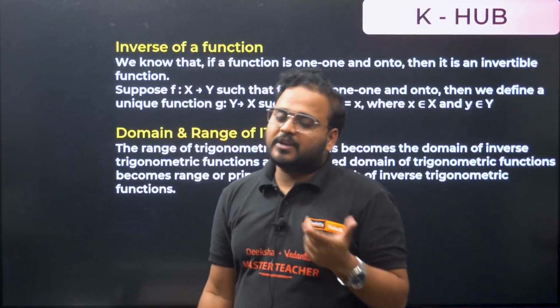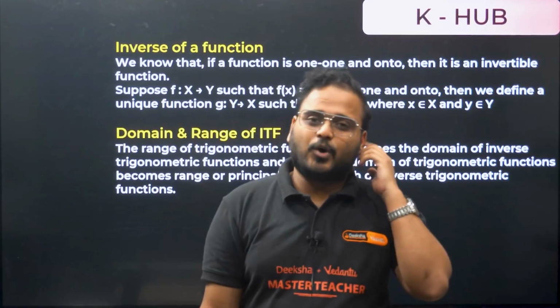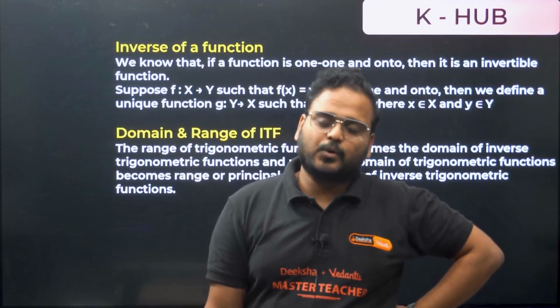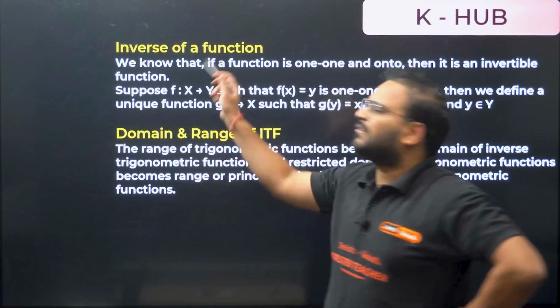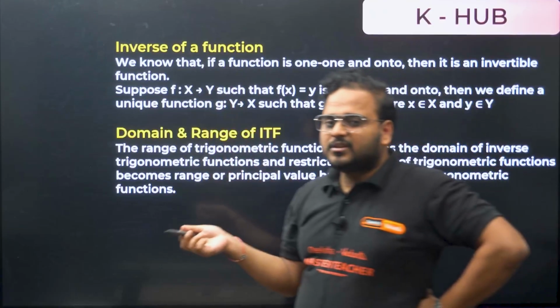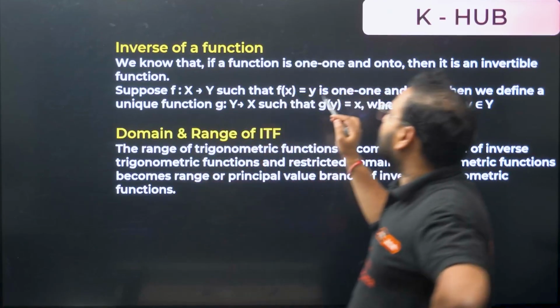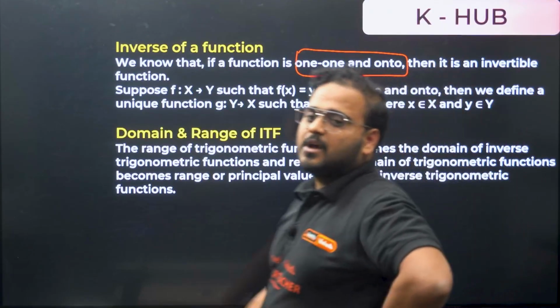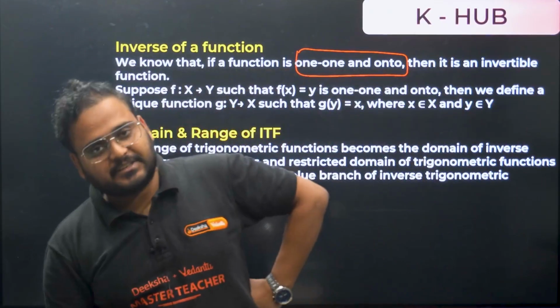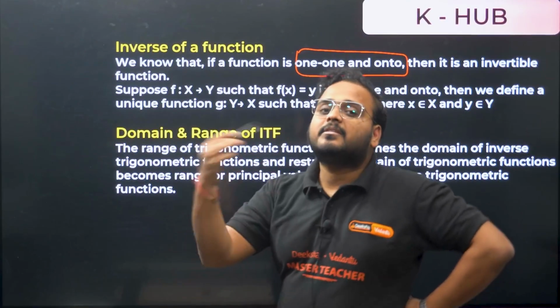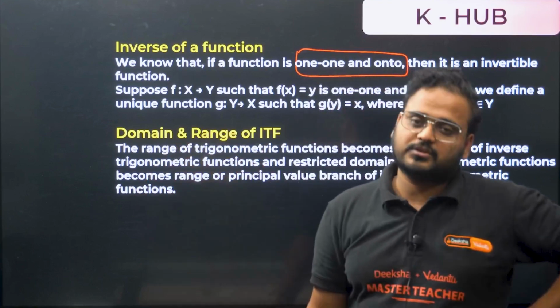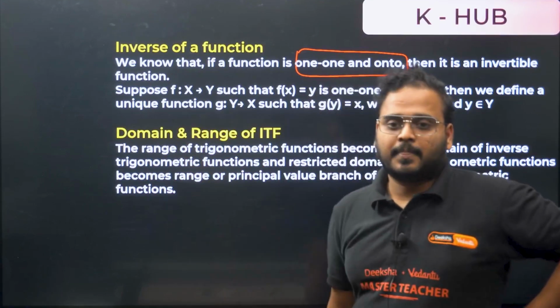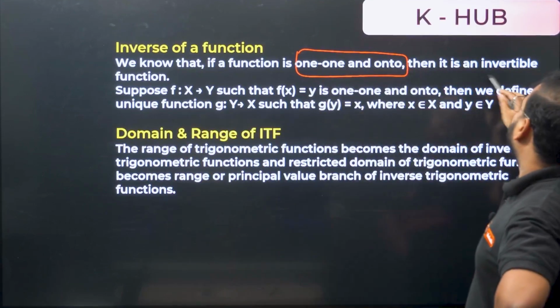We have learned trigonometric functions, remember? They're a total of 6: sine, cos, tan, cot, sec and cosec. Inverse of a function is what? Invertible function. What happens there? You can say the function is one-one and onto. If the function is one-one and onto, meaning bijective, then the function can be taken as inverse. You can find the inverse of the function. It's called an invertible function.